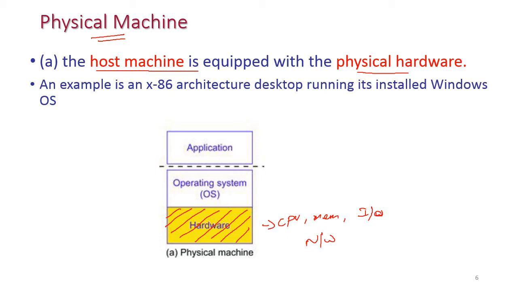For example, an x86 architecture desktop running with installed Windows OS, and based on the users, this is user side and this is admin side. Based on the user's requirement, they can install an application on top of this OS, and the entire hardware is dedicated to only this particular application. Hence, the maximum of resources are wasted and they are simply idle.